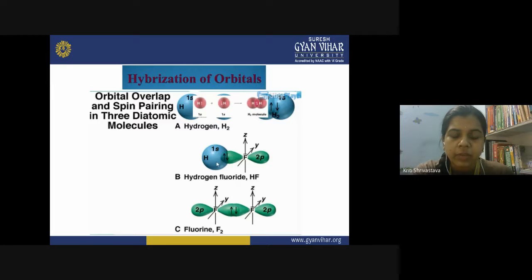If you know the electronic configuration of these simple atoms, you can see that one electron is in the fluorine atomic orbital and another is the hydrogen's, so they get paired and HF forms. Similarly, in fluorine, the two unpaired electrons get paired and the F2 molecule forms.